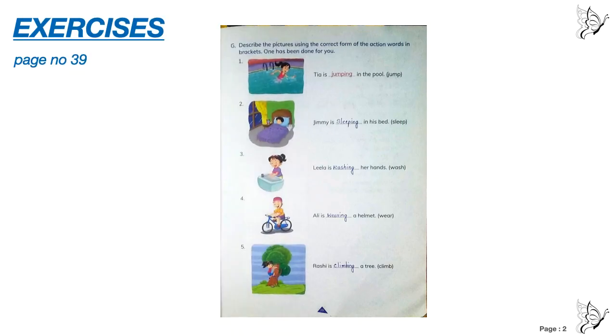Page number 39. Describe the pictures using the correct form of the action words in brackets. One has been done for you. Tia is. If there is is, then the verb with ing form will come. Jumping. Jimmy is sleeping in his bed. Leela is washing her hands. Ali is wearing a helmet. Rashi is climbing a tree.